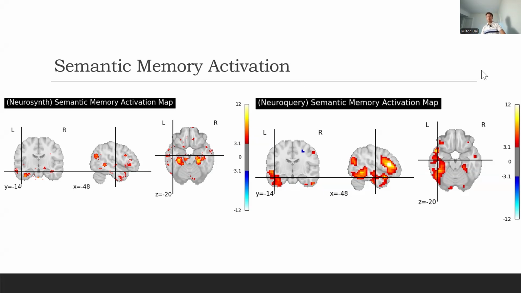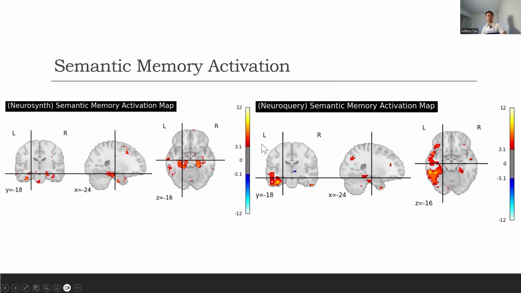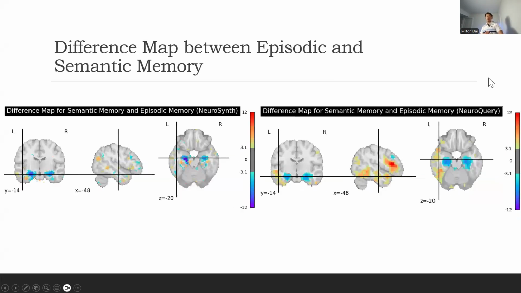We also have this coordinate showing the hippocampus, and this does support the idea that episodic and semantic memory use similar neural networks because they both involve the hippocampus. However, the difference map tells a different story.